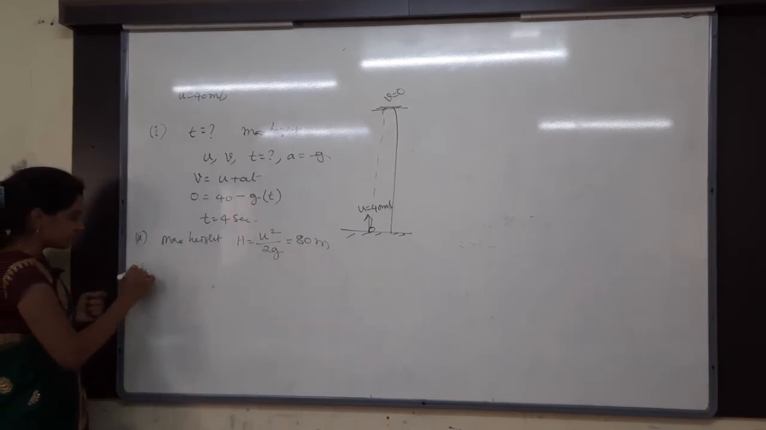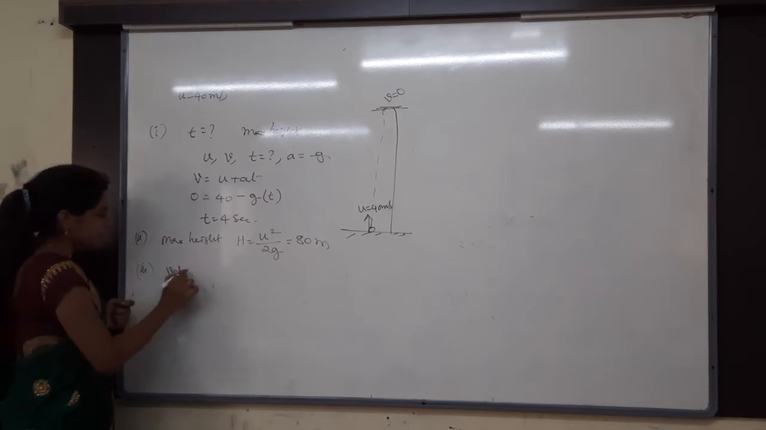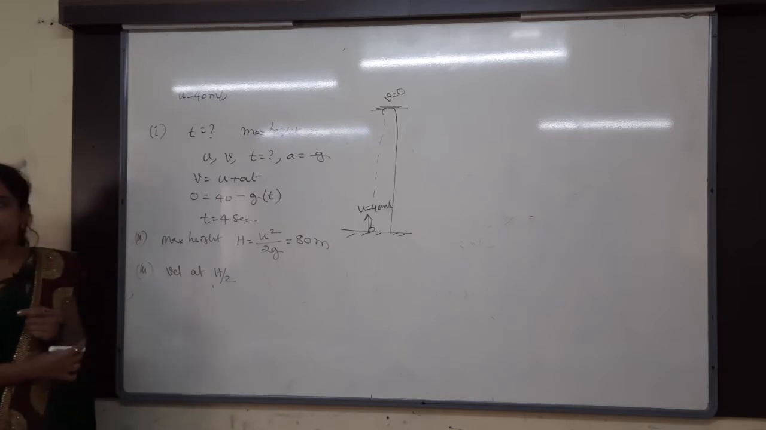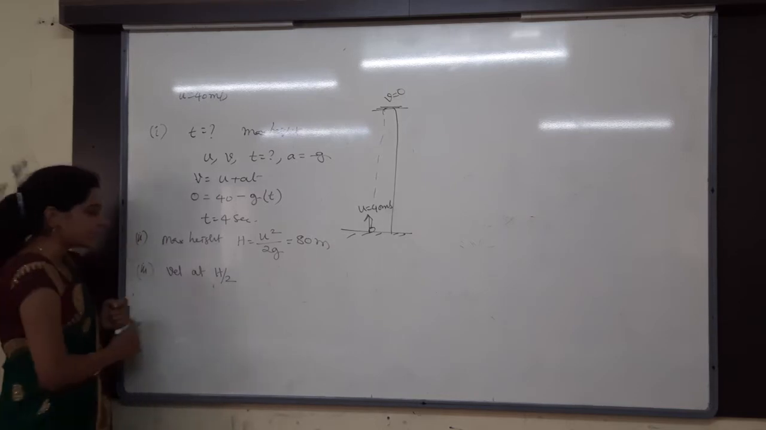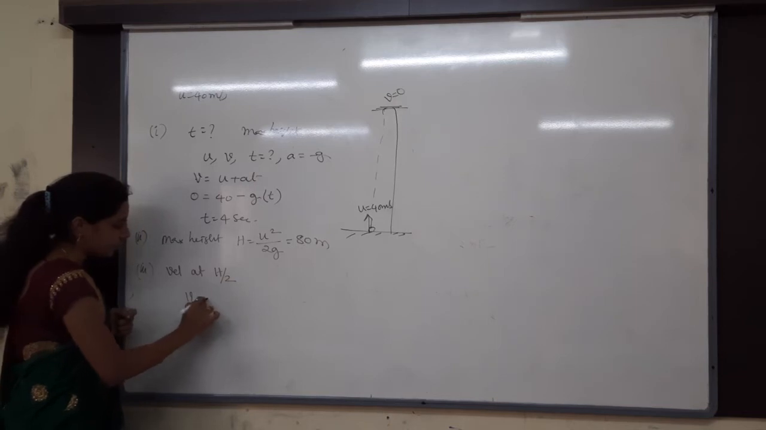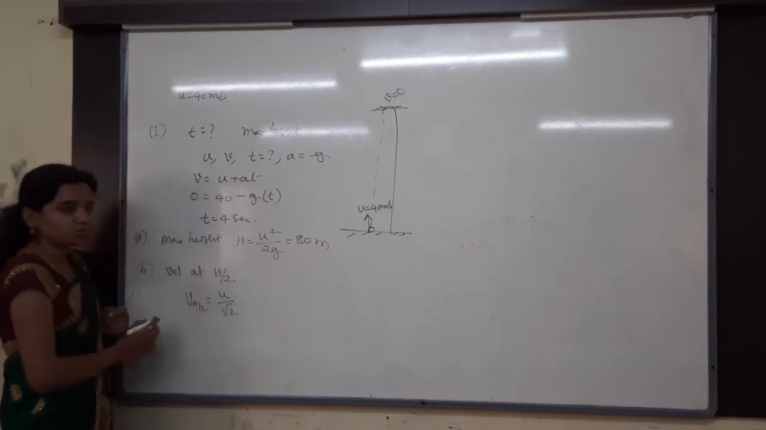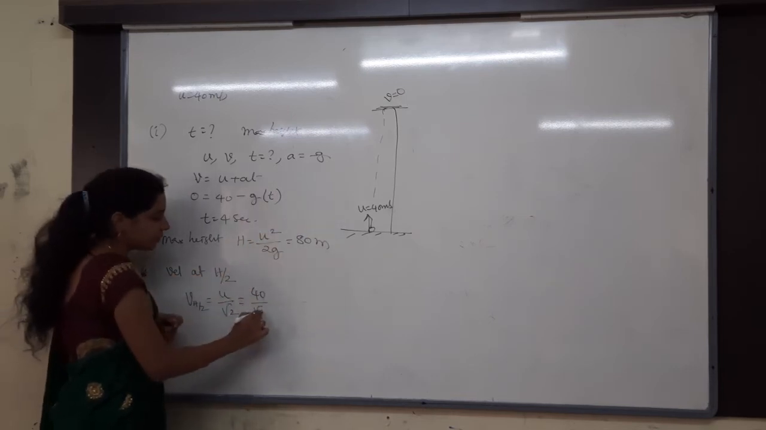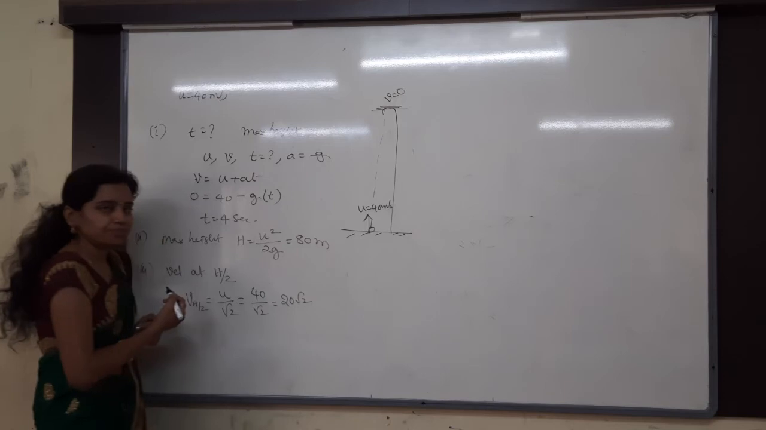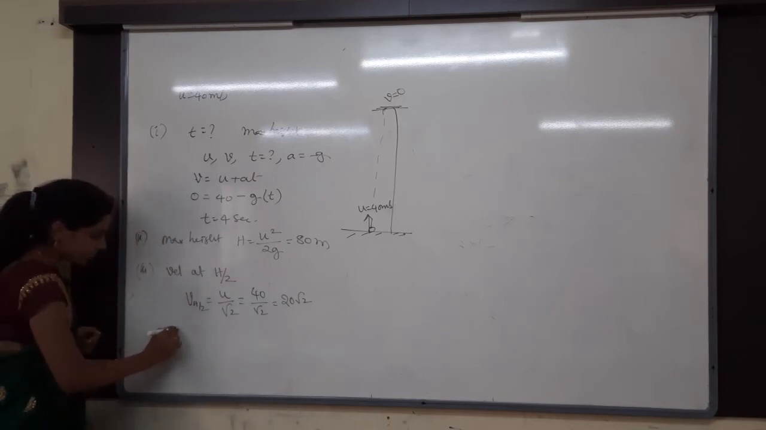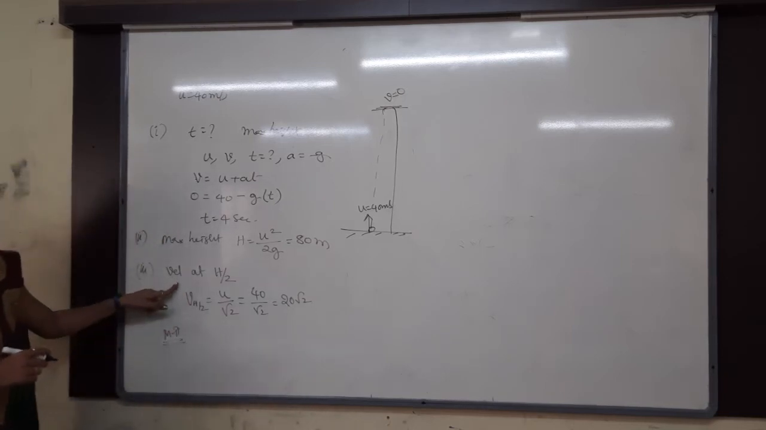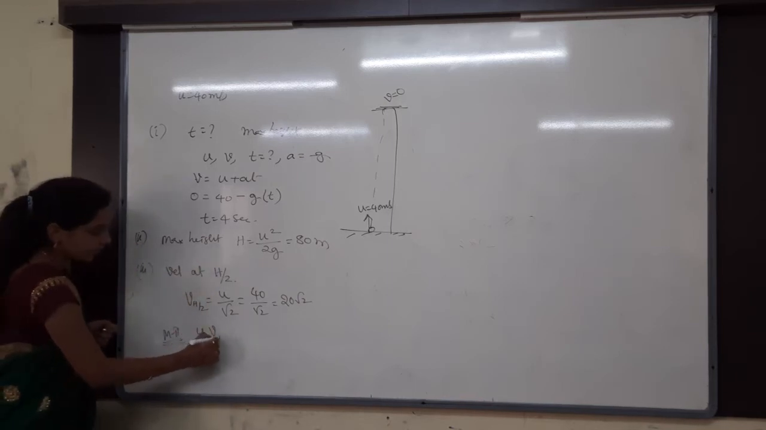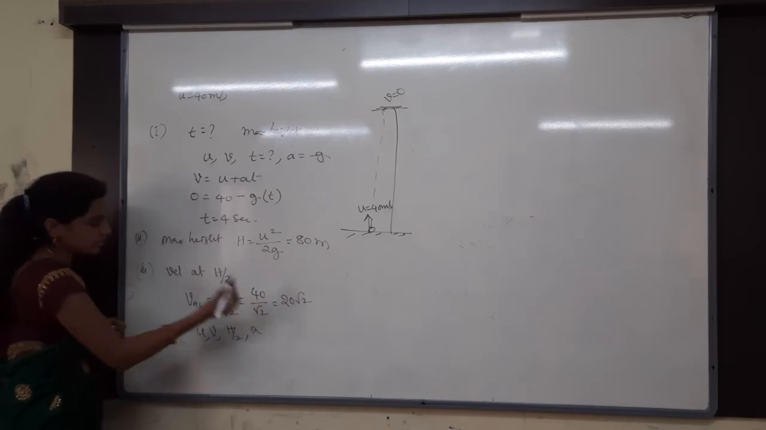Next, the third question is, what is the velocity at half of the maximum height? The simple formula: velocity at half of the maximum height, v at h by 2, is equal to u by root 2. u is how much? 40. 40 divided by root 2 gives you 20 root 2. Again, method 2. What can I use? I want to find out the velocity at what height? Half of the maximum height. I have the initial velocity, final velocity, distance and acceleration.